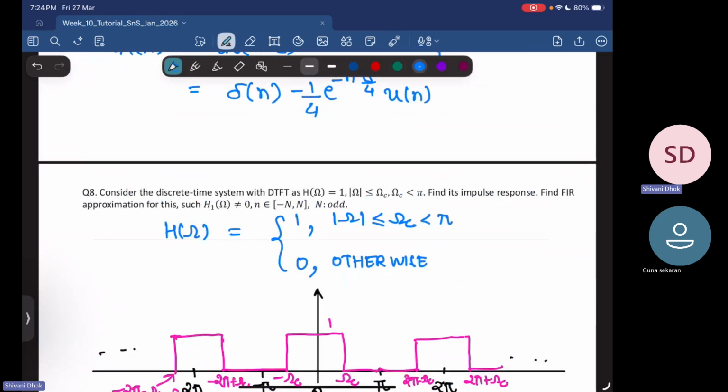Sorry, this is wrong. I want to say that here you have h1 of n. So your h1 of n should be non-zero only in the range of minus N to N.